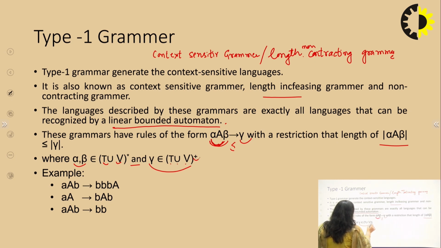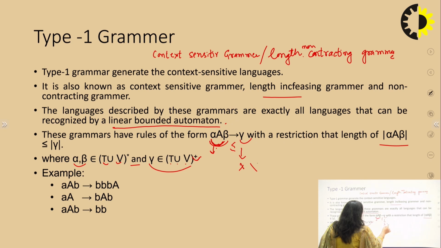Now why do we have a positive closure here? Because according to the rule previously discussed, the length of the left hand side should be less than or equal to the right hand side. We at least need a variable on the left hand side, and with a star closure we could also get a null value here, which is not acceptable. So we have taken the positive closure.